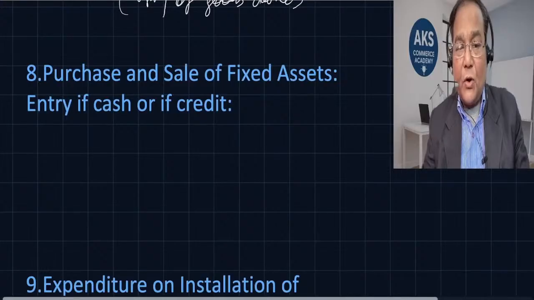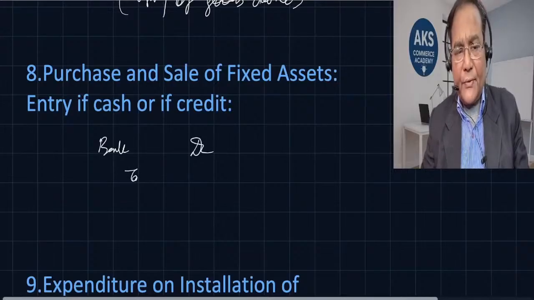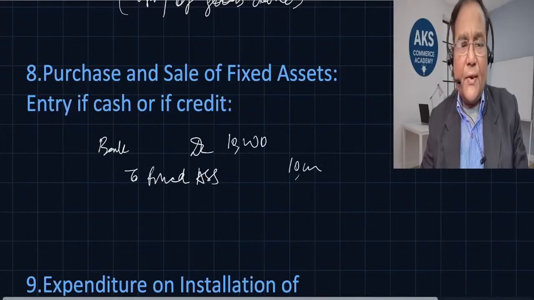Purchase or sale of fixed assets. Entry if cash, or debtor if credit. So there may be a situation that we are selling some fixed assets. So the entry which is supposed to be passed is cash or bank debit to fixed assets. I hope it is clear. So let's say if it is 10,000 rupees of fixed assets, 10,000, 10,000. This is the entry we are passing.